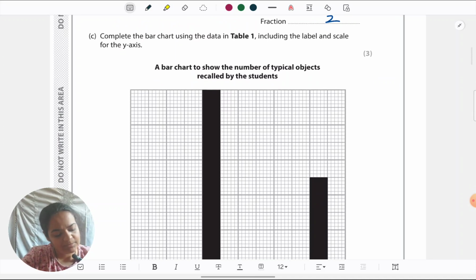Complete the bar chart using the data in table 1, including the label and scale for the y-axis. Okay, they have given the bar chart, it's just that we have to complete it, so we don't have to draw the bars. Before answering these type of questions, we should take a good look at the graph. And what I mean by good look is noting everything about the graph, the title, the axis title, anything what is given. Some we have to fill in, but whatever is provided, first we should look at it carefully.